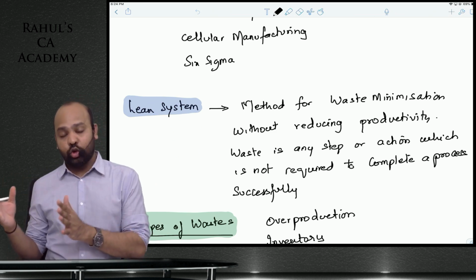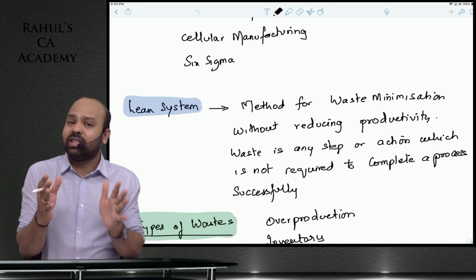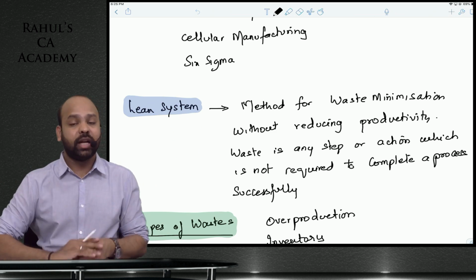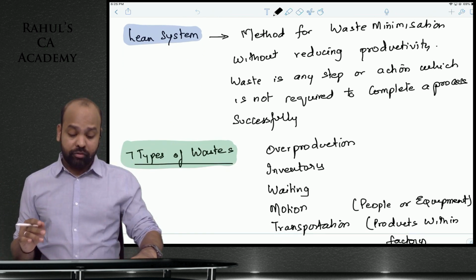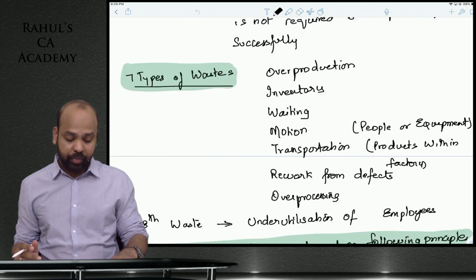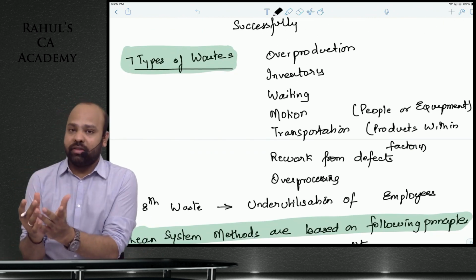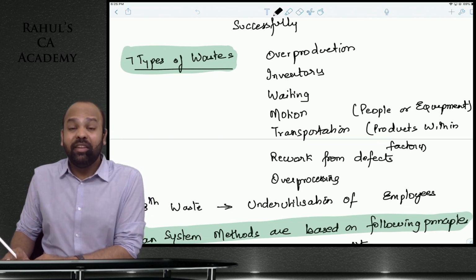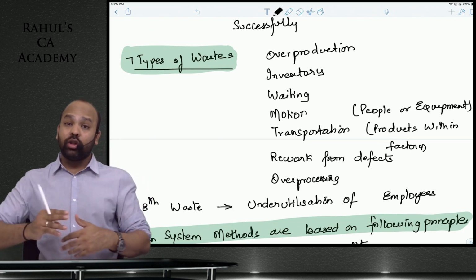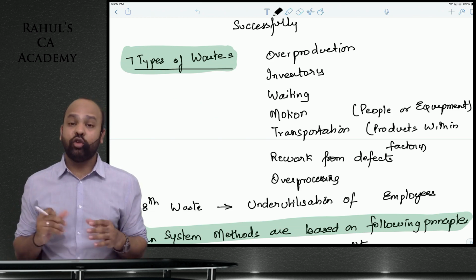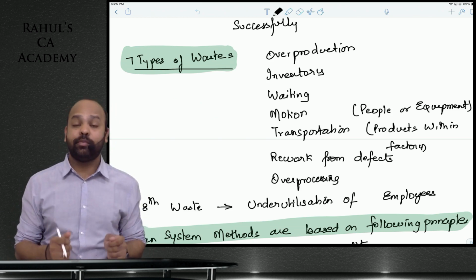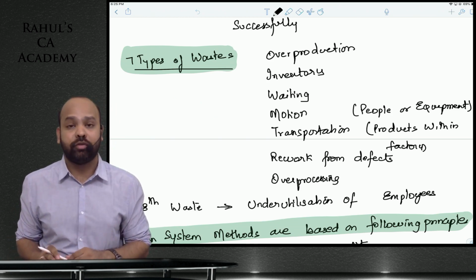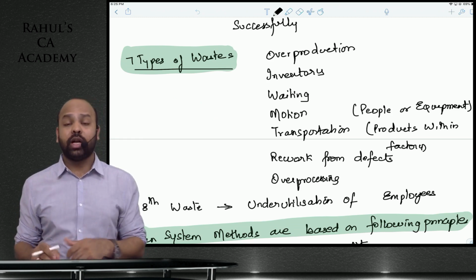To understand those different ways of minimizing waste, let us understand what exactly are the types of waste that this lean system is targeting. There are different kinds of waste that you will see in an organization. First one is overproduction. If you manufacture inventory more than the requirement, you will have to store that inventory. Investment blocked will result in cost of funds, and any cost of funds undoubtedly is a loss.